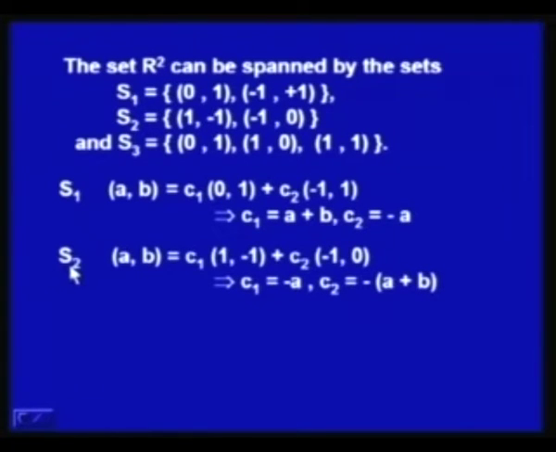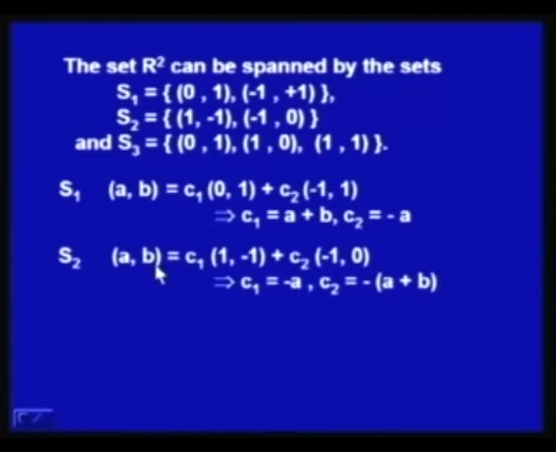If you consider the set S2 in the next example, then AB is equal to C1 times 1 comma minus 1 plus C2 times minus 1 0. So, any vector AB in R2 can be expressed as a linear combination of these two vectors. You can solve the two equations: C1 is equal to minus A and C2 is equal to minus A plus B is a solution.